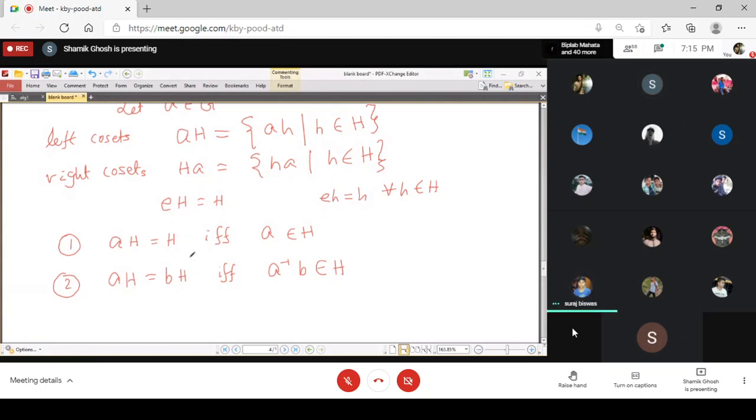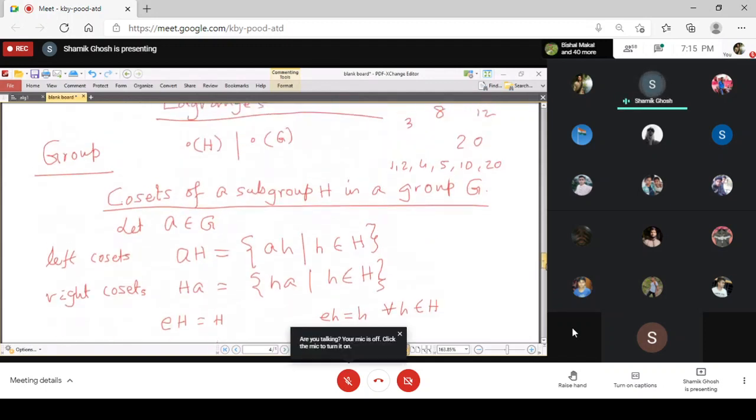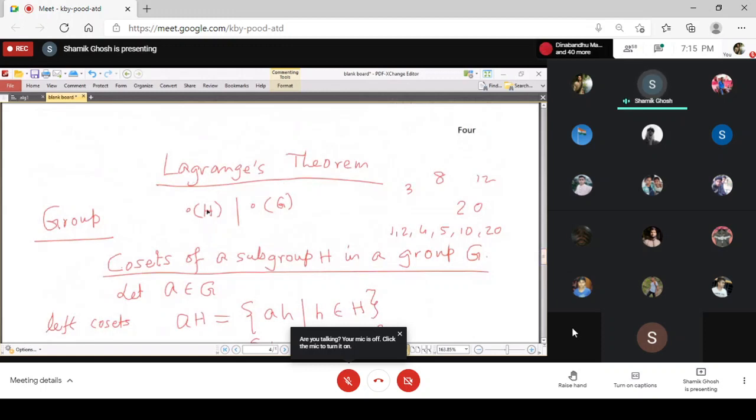Okay. Since I have started the recording, I am starting from the beginning. Today we want to prove Lagrange's theorem, which states that for finite groups, the order of the subgroup divides the order of the group.